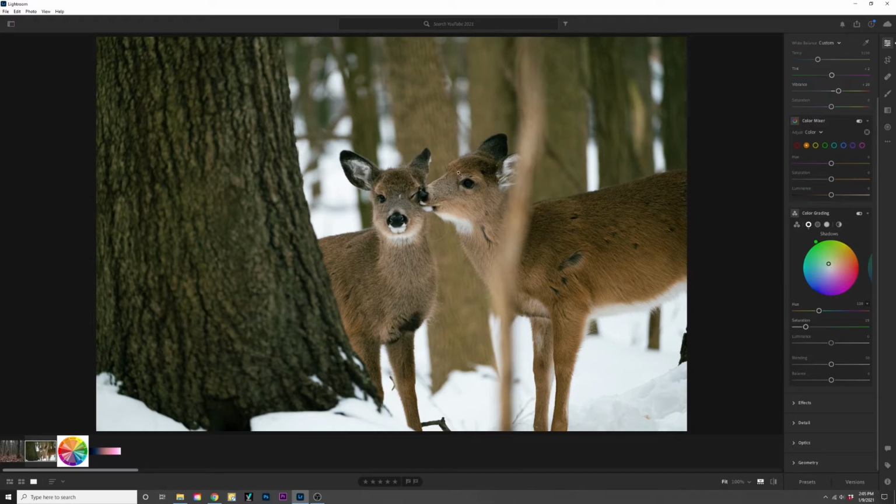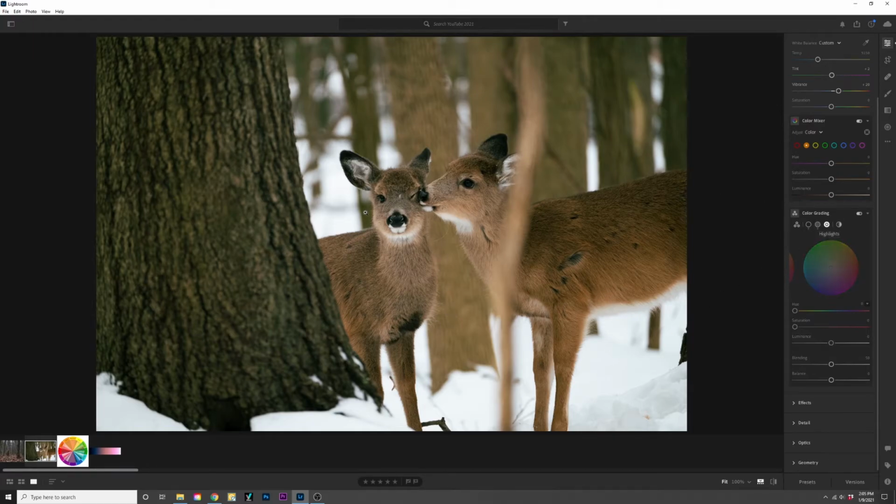The problem is, the rest of this fur has a lot of shadows in it, so I've got to balance that out a little bit. What I'm going to do is take the midtones and make them a shade of orange. Let's say 30 on the hue. Bring that saturation up also to about 15. The highlights, I'm going to leave as they are, because our highlights are mostly going to be in the white range, and with the snow, we don't want to change them.